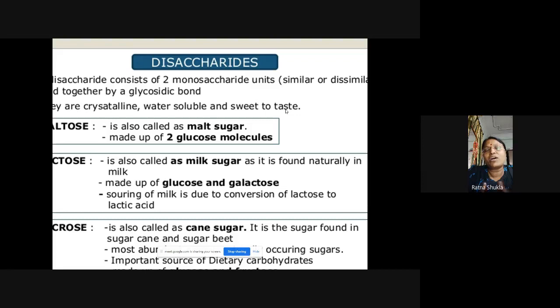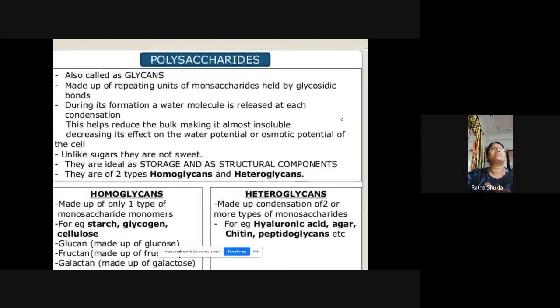You must have seen that milk sometimes turns sour, right? What is the reason? The lactose sugar is converted into lactic acid, and this is responsible for the souring of the milk. Next we have sucrose. Sucrose is also known as cane sugar, and it is found in sugar cane and sugar beet. Okay, so all these are the important disaccharides.